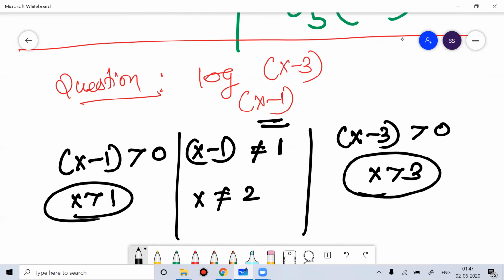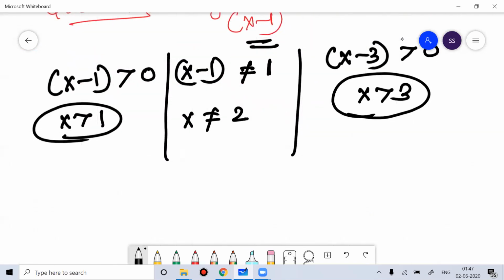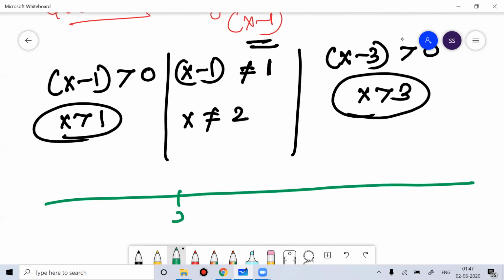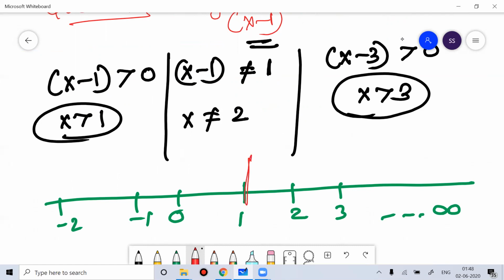So ultimately, if you consider a number line, consider a number line like this. What values of x will you consider? The value of x should be greater than 1, not equal to 2. It should be greater than 1, but not equal to 2.